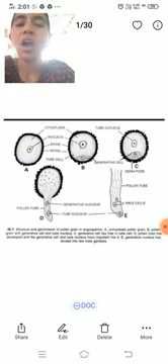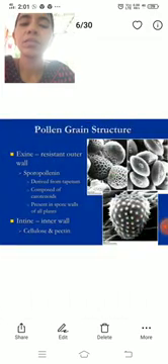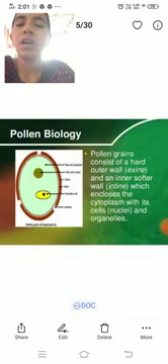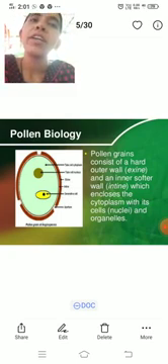Next is the abnormal features of the pollen grain. Abnormal pollen grains are developed, for example, in Cyperaceae.